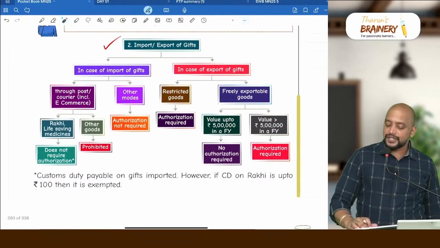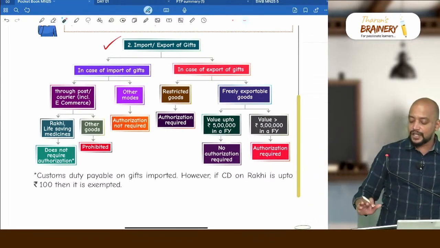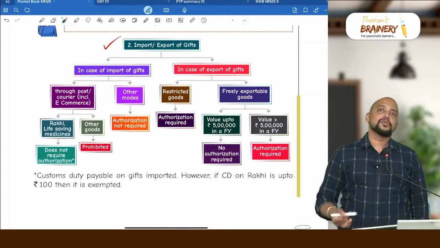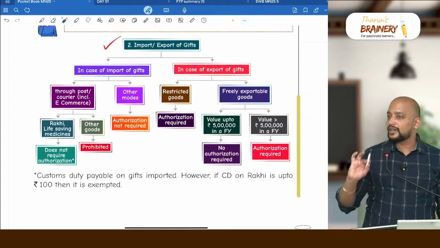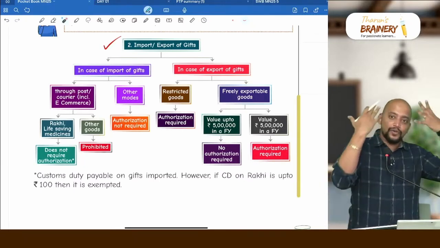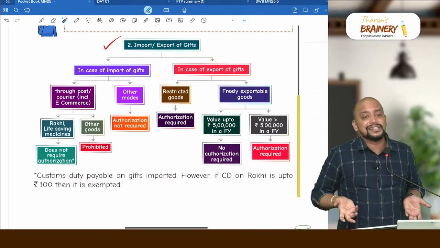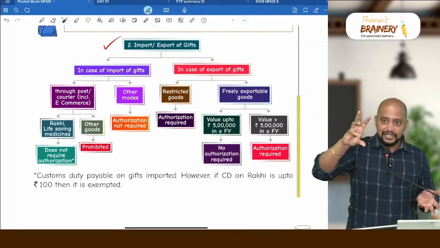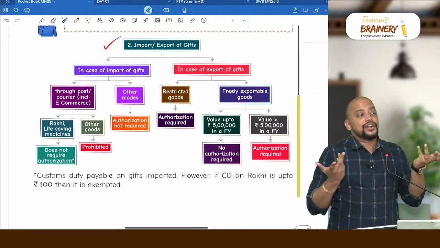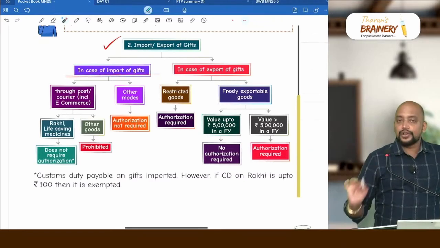Then import and export of gifts. Here everything you need to remember, and there is no general rule, it is fully specific only. So you are getting a gift. When you are getting the gift, you don't know what the product inside the gift is. So someone over there is sending you the gift, and you don't know what the product is, so how will you get the license? What if that gift contains an article which is restricted? We cannot check that. That's the reason why they created a simple provision in case of import of gifts.